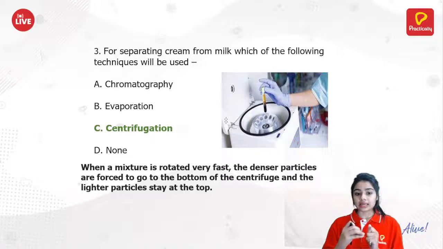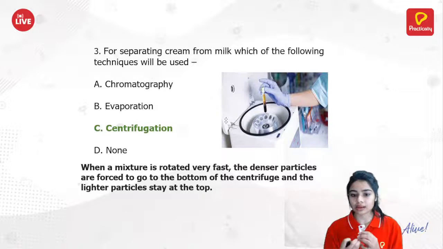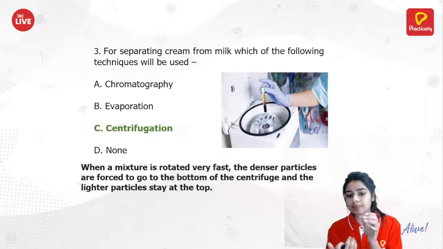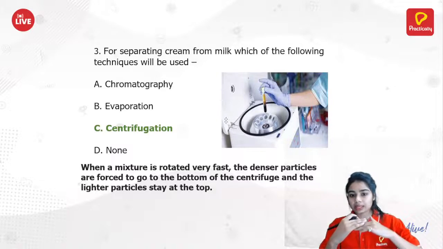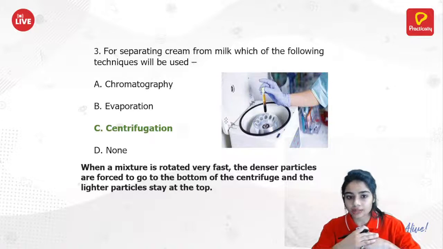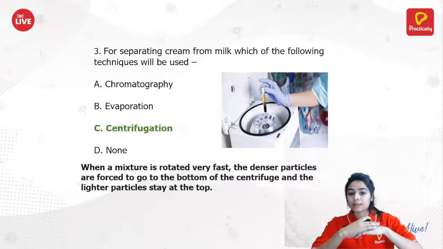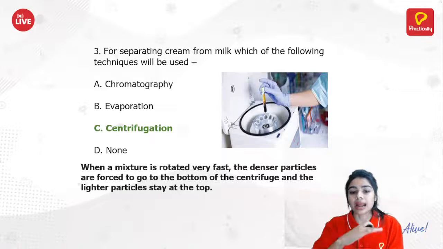So basically in the centrifugation process, when we rotate the mixture at a very fast speed, the denser particles remain at the bottom and the lighter particles stay at the top. That means for the cream and milk we are separating, the milk, which is denser, will be at the bottom and the cream will be at the top, as it has lighter particles.